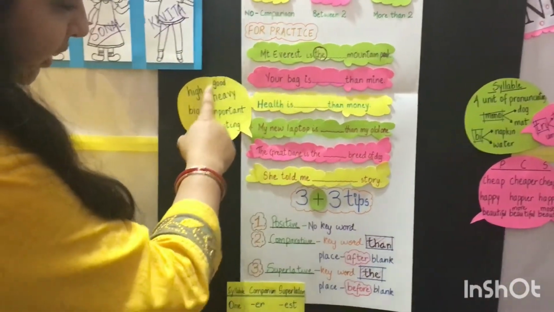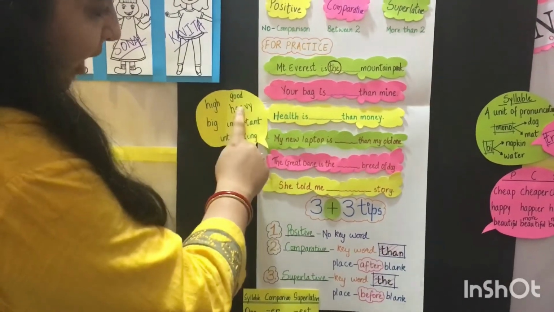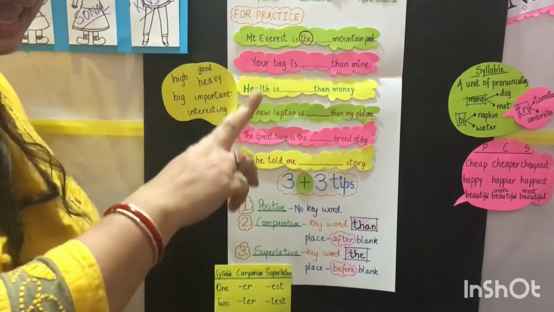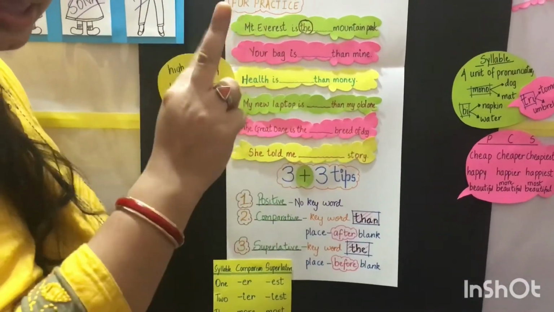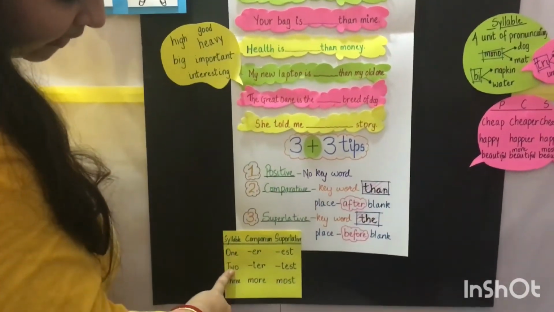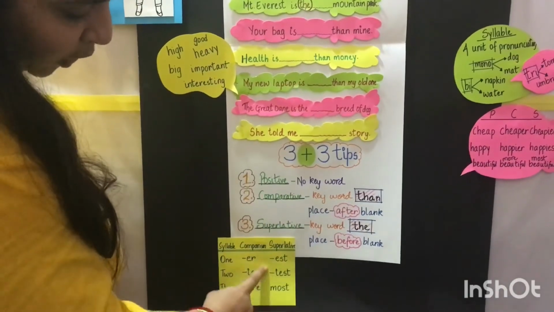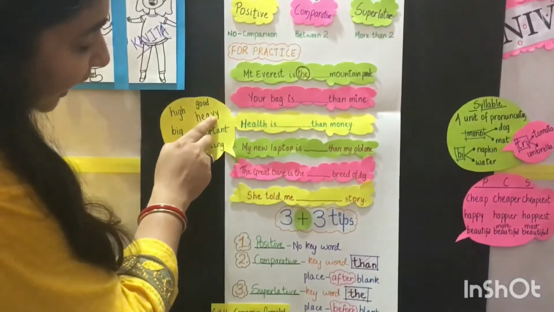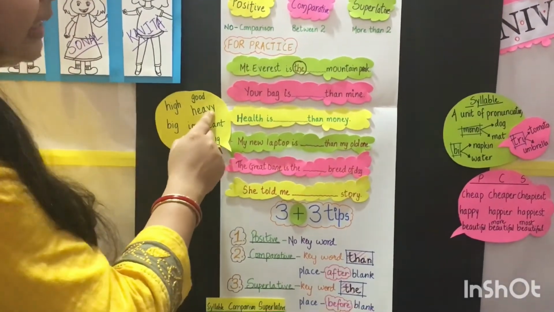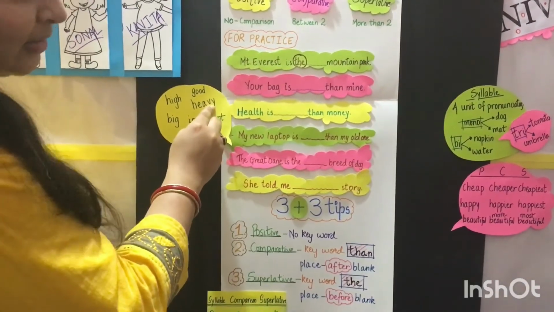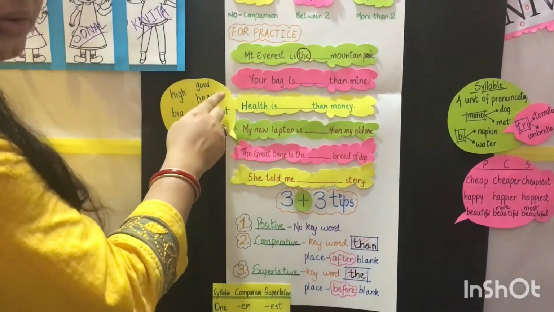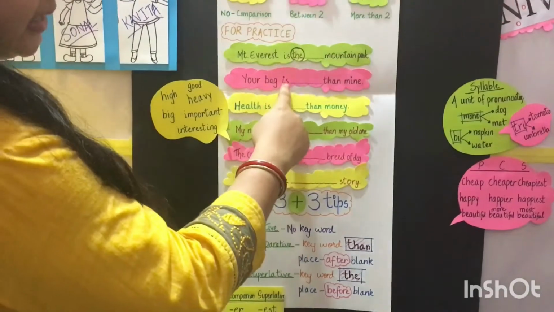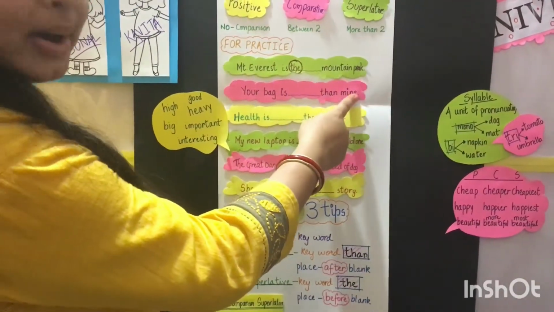Let's first see the options. What will be there? Heavy. Your bag is heavy than mine? No. Heavy has two syllables, Hea and vy. So two syllables are there, comparative. So what am I going to add? IER. Why I? Because the letter at the end of the word is Y. So I will cut down the Y and write I and ER. Your bag is heavier than mine.